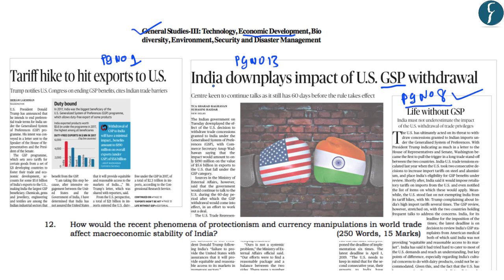Now here you should note that the withdrawal of GSP by the United States of America is a sign of protectionism in world trade. And here you should note that the World Trade Organization strives for free trade across countries, which means that the countries should not discriminate against each other in terms of their trade. And this principle has been envisaged in the most favored nation principle of the WTO. So any step which goes against the principle of free trade which has been proposed by the WTO is seen as a sign of protectionism. So here also this withdrawal of GSP is being seen as a sign of protectionism.